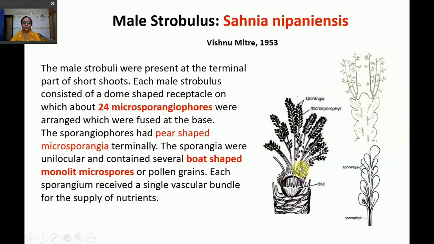The sporangiophores had pear-shaped microsporangia terminally. The sporangia were unilocular and contained several boat-shaped monolete microspores or pollen grains. Each sporangium received a single vascular bundle for the supply of nutrients, which you can see here.